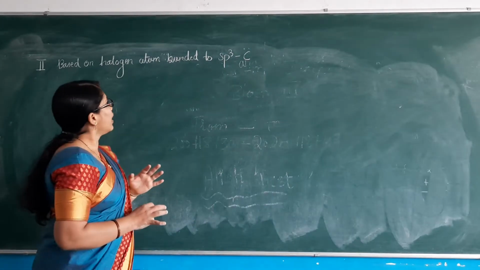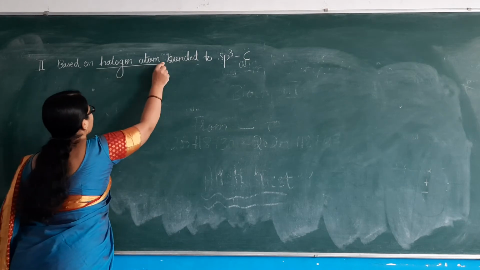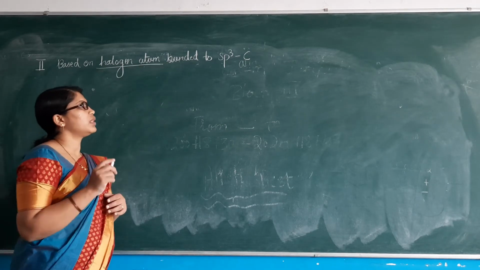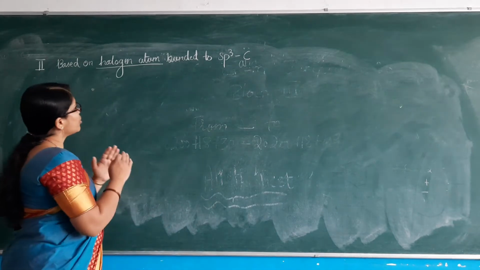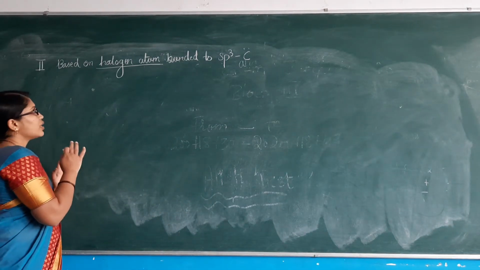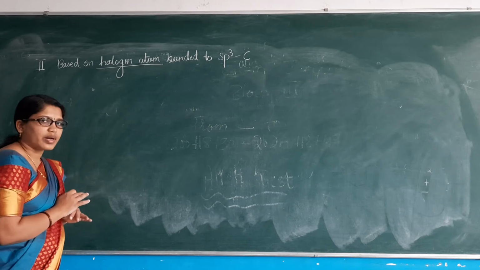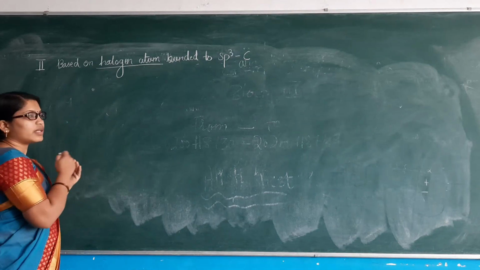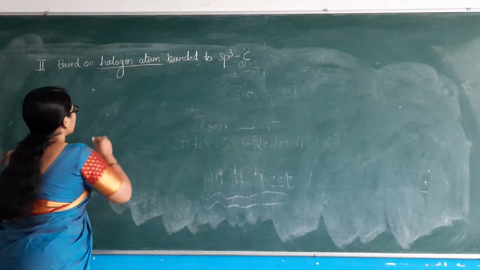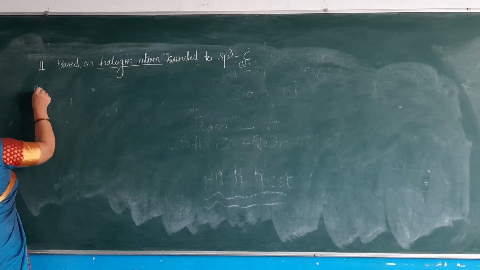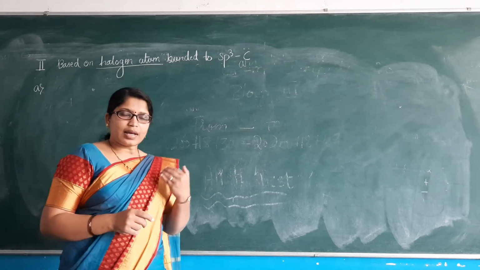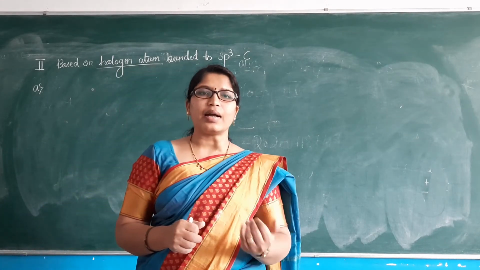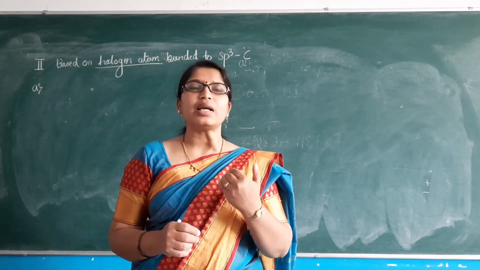Now here our halogen atom is directly bonded to an sp3 hybridized carbon atom. Based on this category, we have further subcategories. There are mainly 3 categories: alkyl halides, then allyl halides, and lastly benzylic halides.